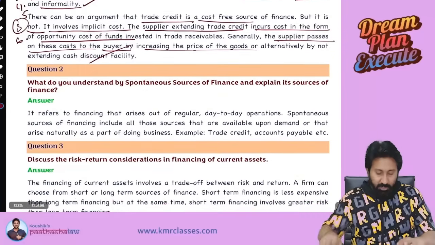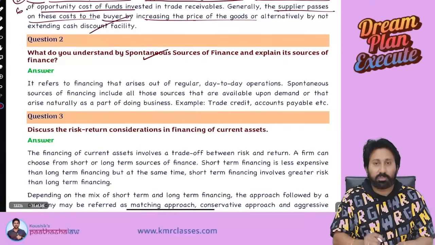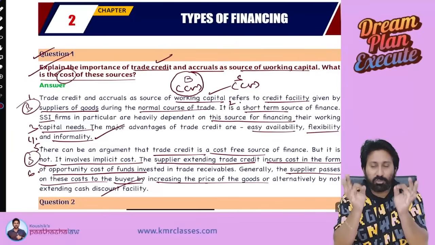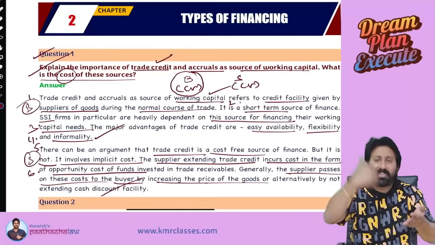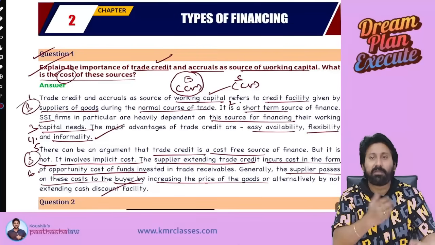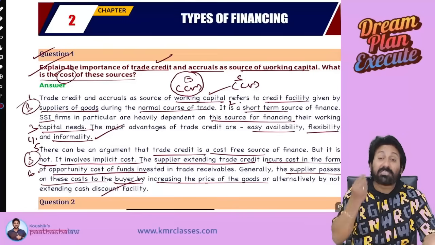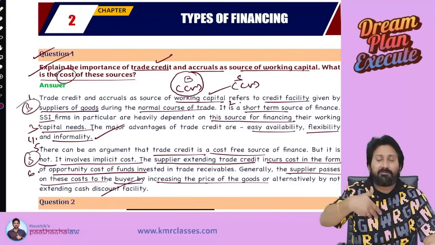Okay, next. What do you understand by spontaneous sources of finance? Explain its source. See, sir, what is a spontaneous source of finance? Spontaneous source of finance means that in the ordinary course of trade, credit spontaneously comes. What is the example? Trade credit. That's it, answer over. Trade credit is called a spontaneous source of finance, meaning that in the course of doing the business, I will get that financing.